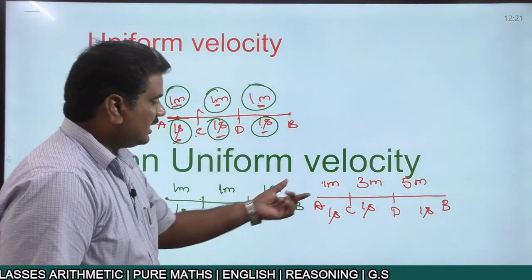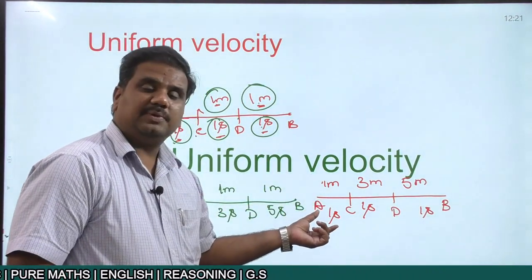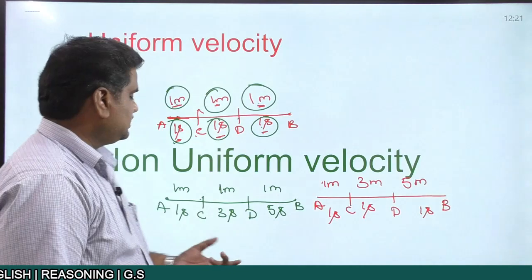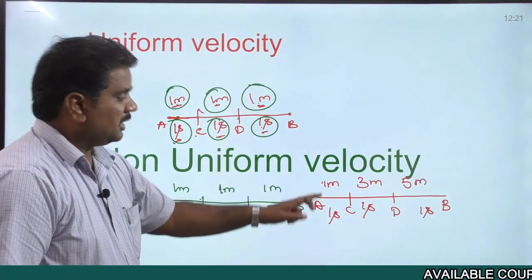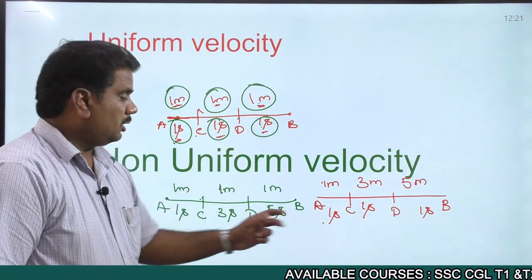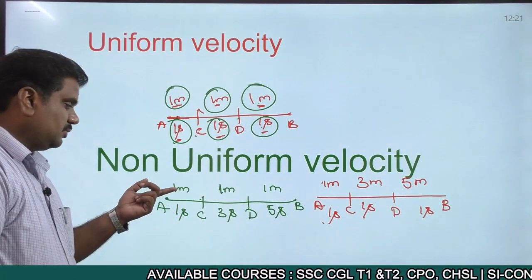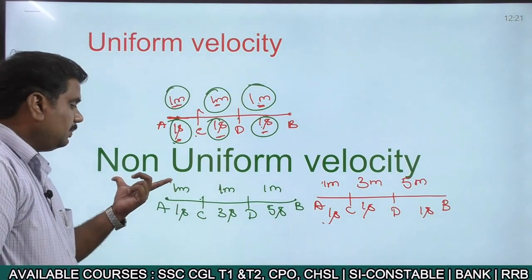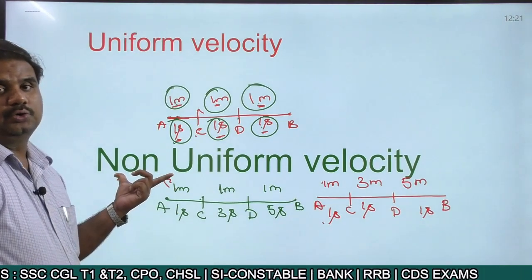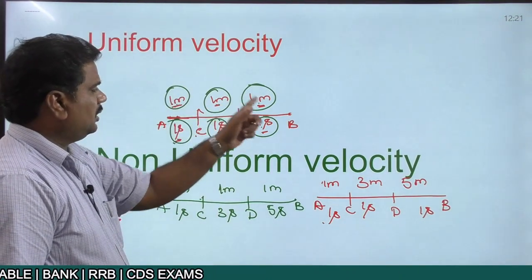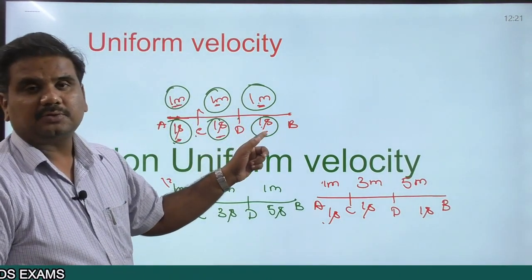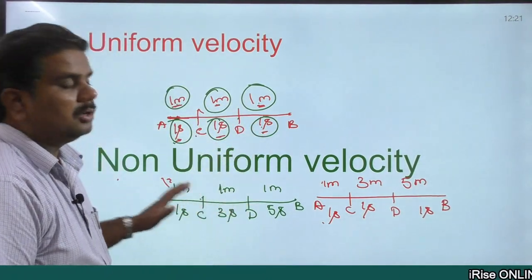So here what you are doing? You are covering unequal distances in equal intervals of time. Whenever an object is covering unequal distances in equal intervals of time, or whenever an object is covering equal distances in unequal intervals of time, that is known as non-uniform velocity. Whereas in the case of uniform velocity, you are covering equal distances in equal intervals of time. So this is what we mean by velocity.